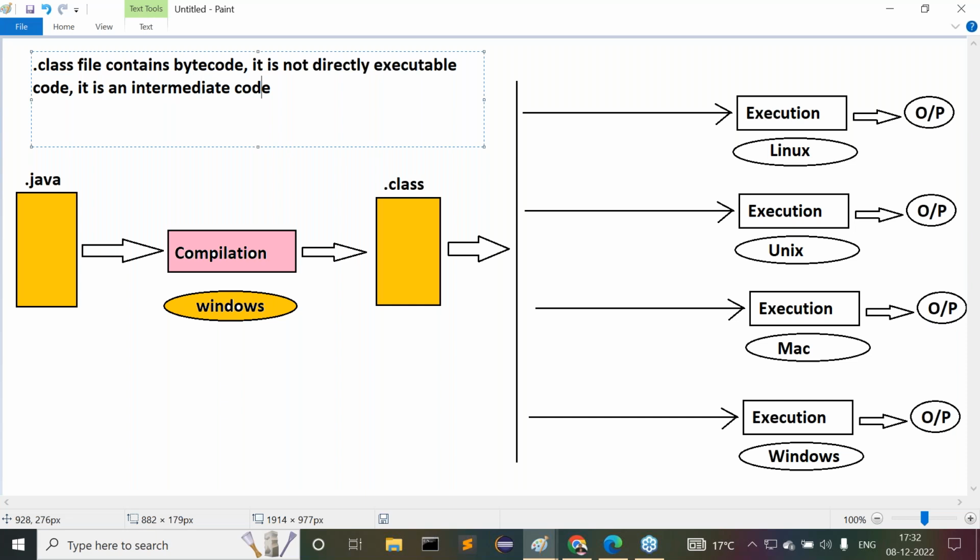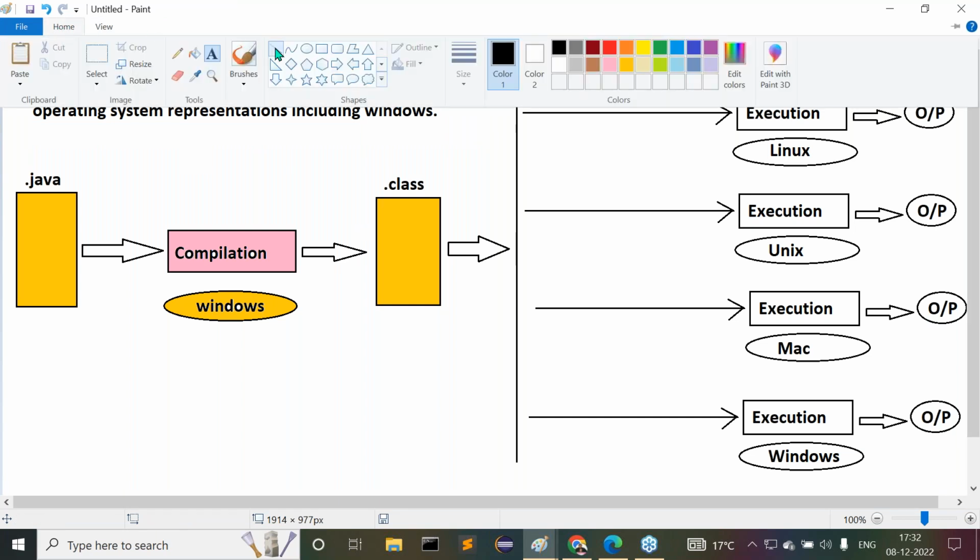It's an intermediate code. It does not include any operating system representations, including Windows.